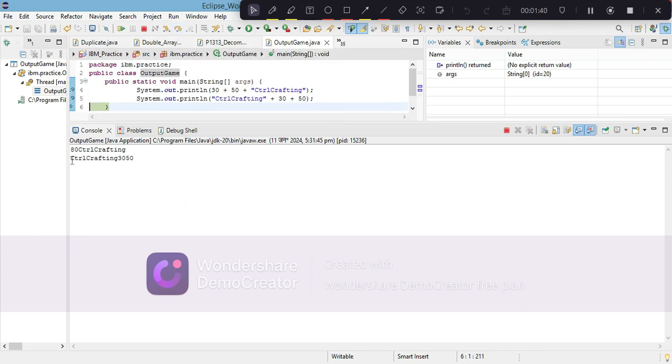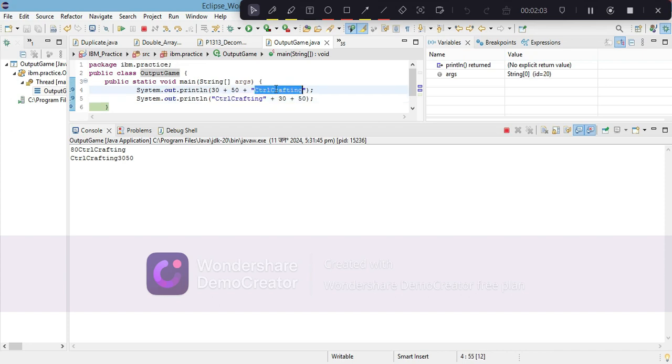The answer will be Control Crafting 30 50. Why? Because Control Crafting is a string, and anything defined after a string, suppose an integer or anything, will act as a string, and the plus will only concatenate the rest of the things to the string defined before.